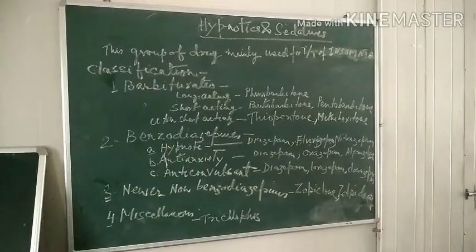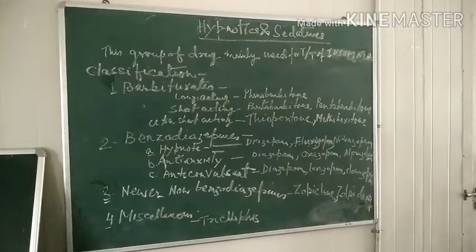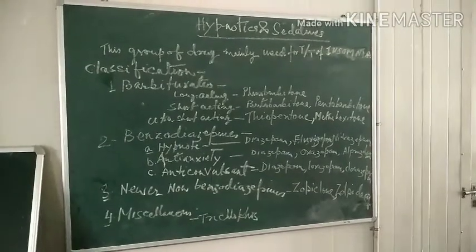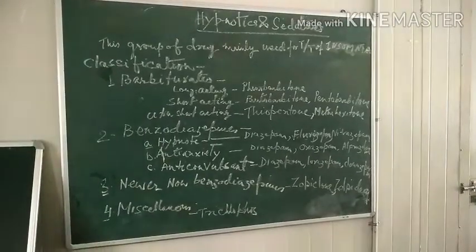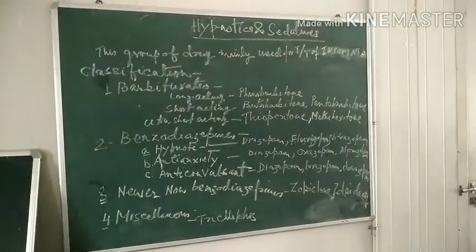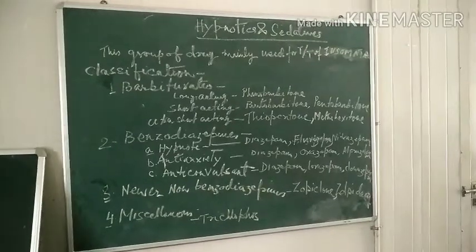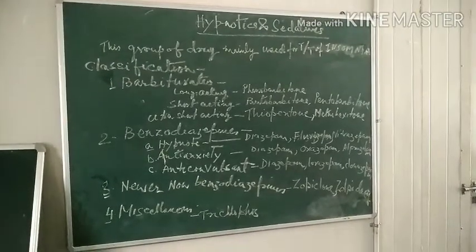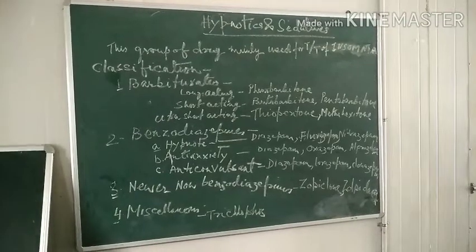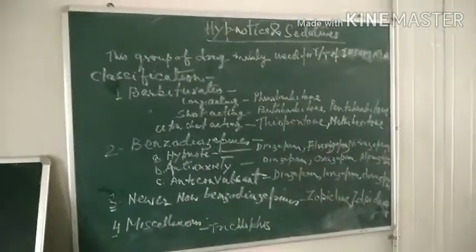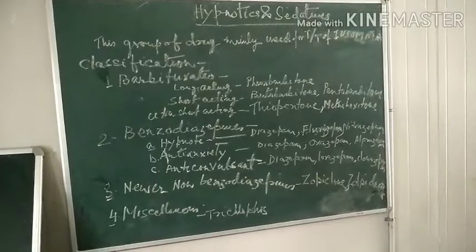In the barbiturates, these are the first group of drug which are invented. There are large number of barbiturates, but nowadays use are very limited. Most of them are obsolete now, excepting a few. So I mentioned few which are still used off and on. First group is the long-acting.